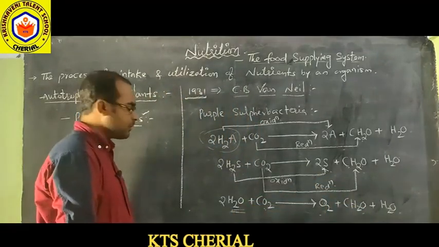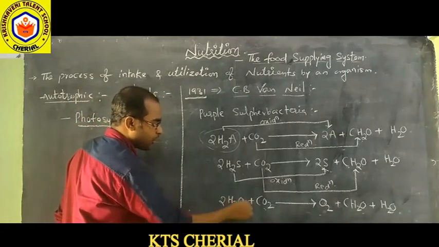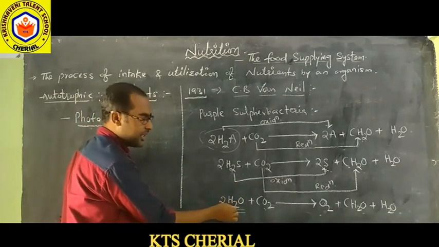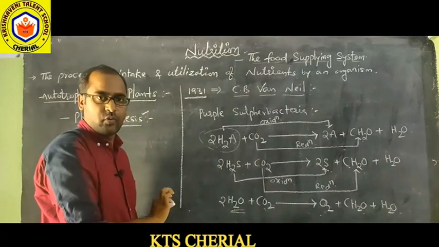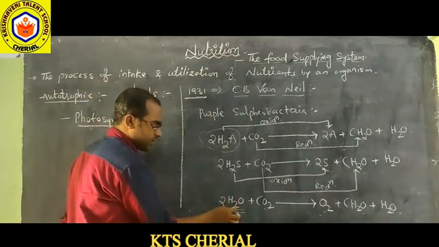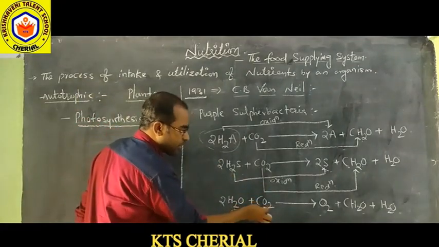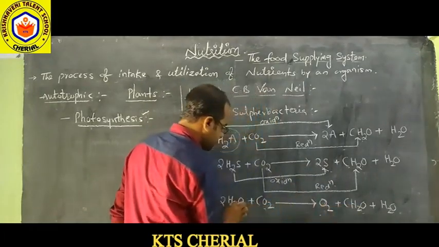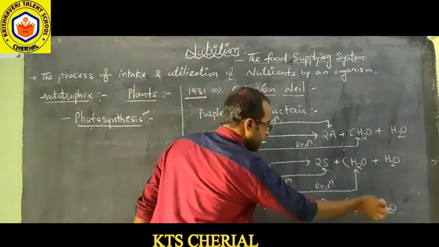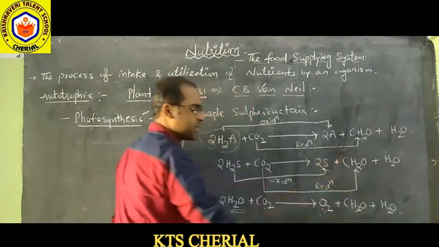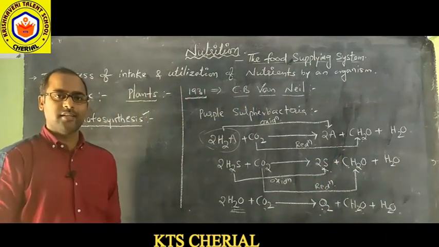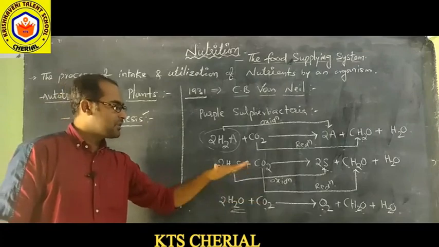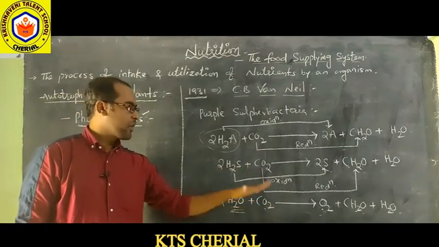So what is happening here? The oxidizable compound, which is water, is undergoing oxidation, and it is reducing carbon dioxide to carbohydrates, and oxygen is released.